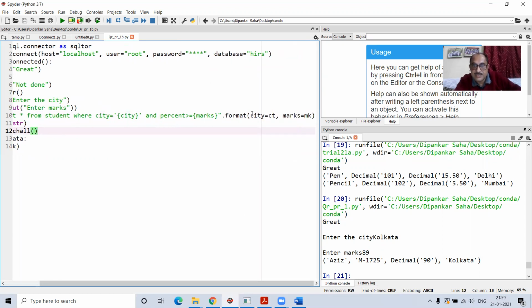So look at this, how it is advantageous for us. Since we wrote the name city here, city will be replaced by the value CT, and marks will be replaced by the value MK. So you can directly write these names equal to values. It doesn't matter that I have to write CT first. I can write the other way around also. For example, if I write marks equal to MK and city equal to CT, there will be no difference. The result will be the same.